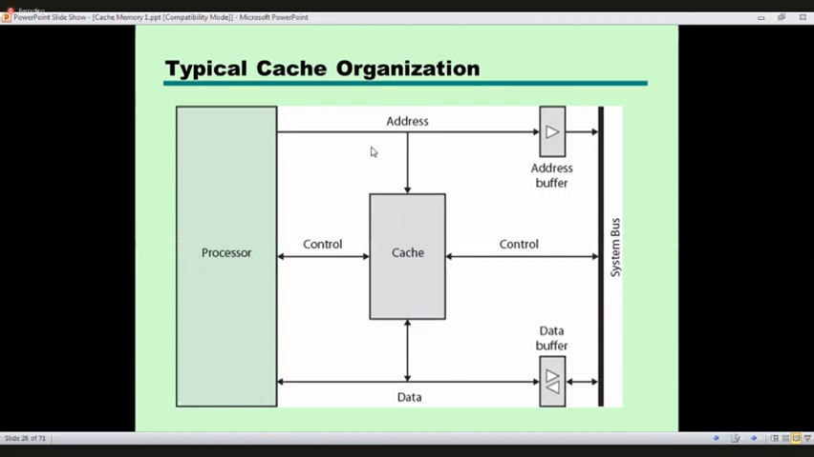Now this is the organization of cache. Cache is placed in between the processor and the main memory, right? Main memory is linked to the processor via the system bus, or the address bus, right?